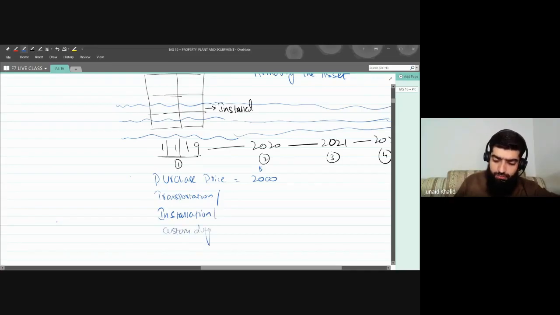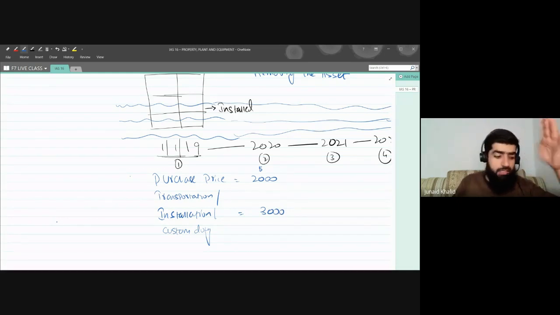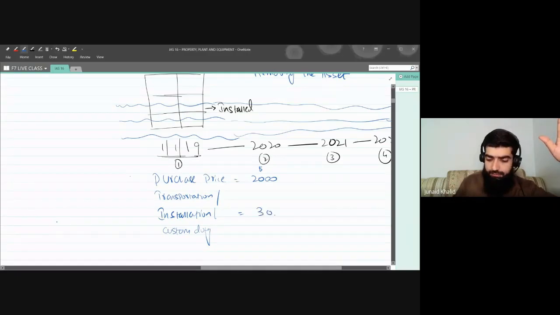All of these cost me around, let's say, $3,000, which means the cost of the asset is 2,000 plus 3,000. That is $5,000, which is the cost of this asset right now.